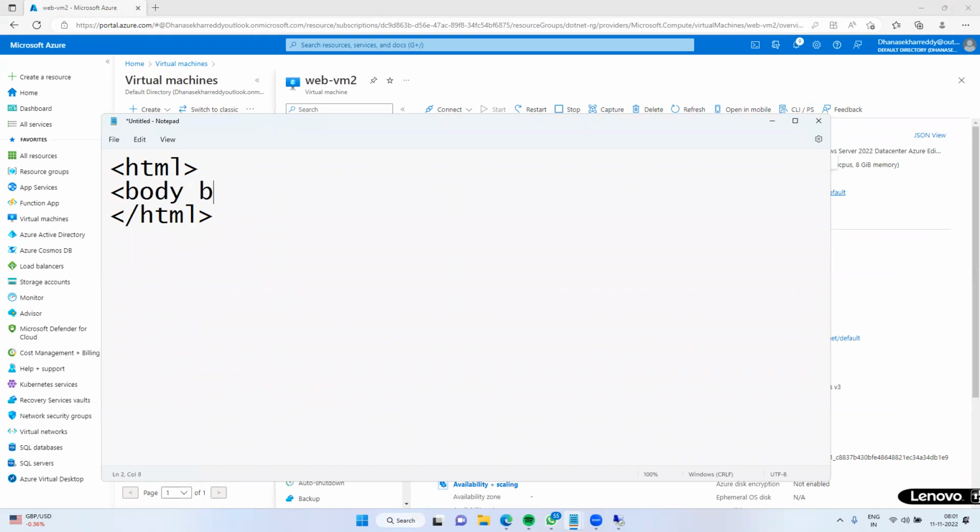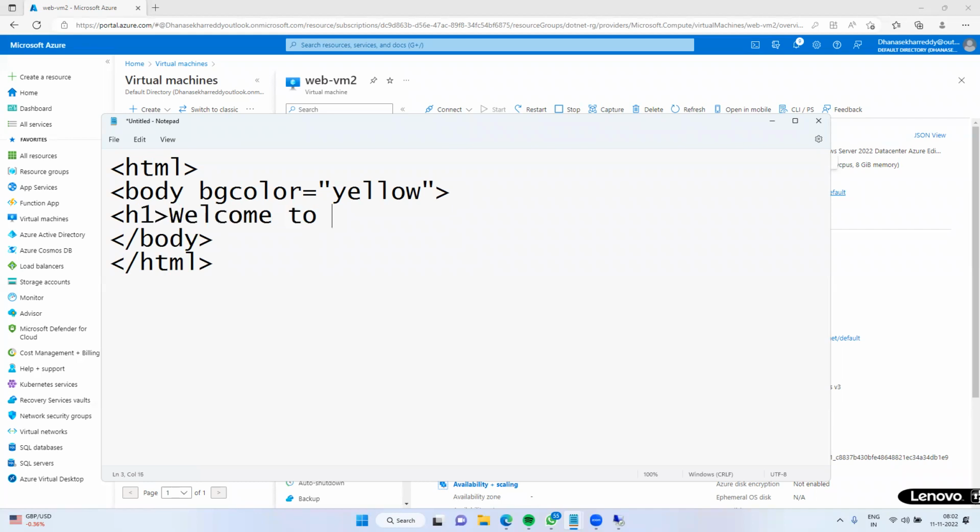Here, body bgcolor equal to yellow, then close the body tag. Next, here I am giving H1, Welcome to Azure Cloud Computing. Just a single line of code.